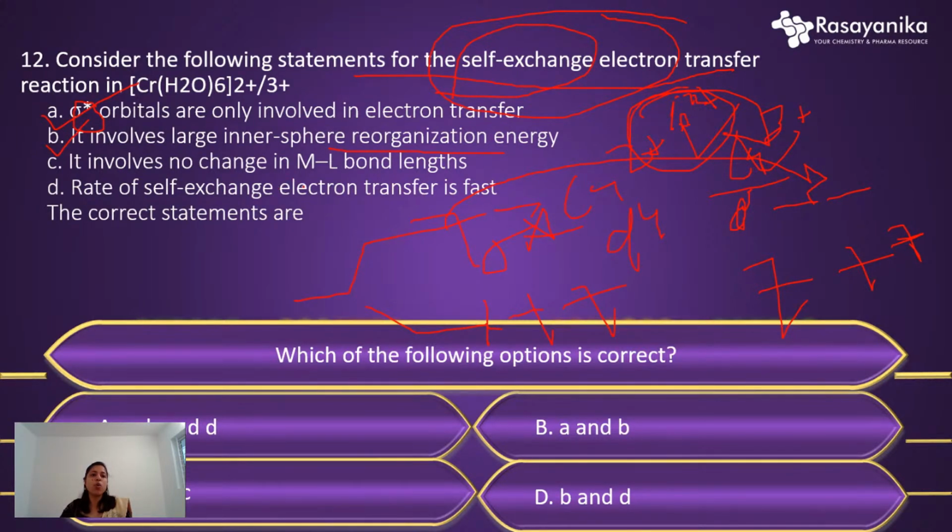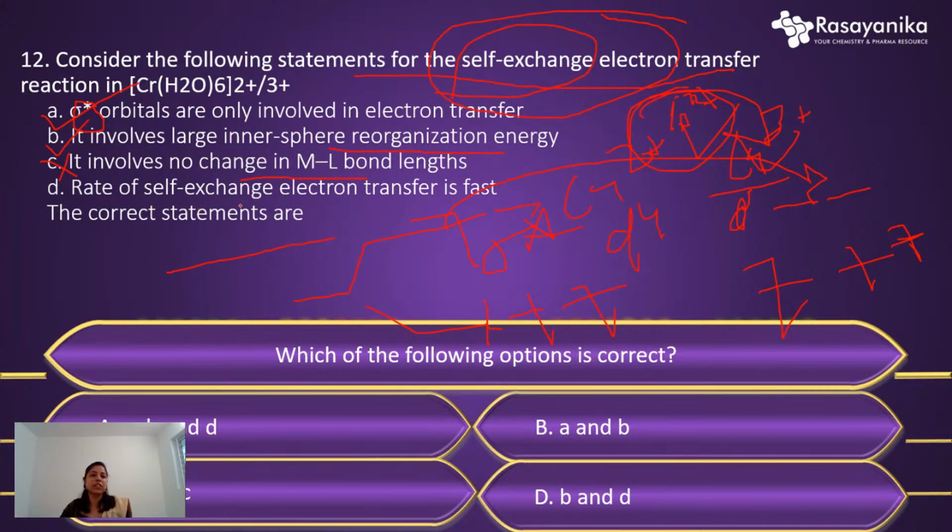Statement C says it involves no change in metal-ligand bonds. It's wrong, because obviously it involves a change of metal-ligand bond distance: when the electron is transferred, the metal-ligand bond length will be stretched, it increases. So here it is the wrong statement.